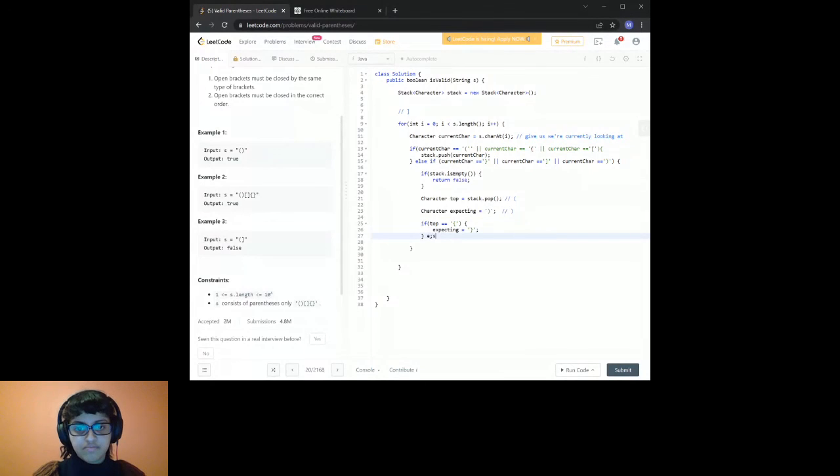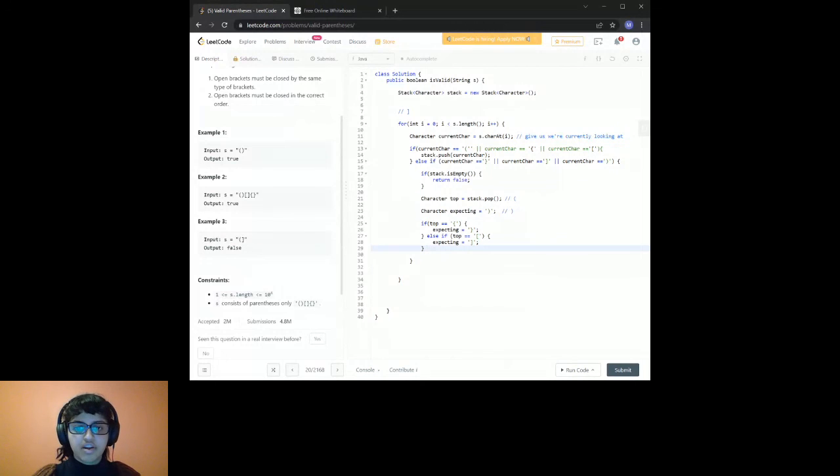Else if top is equal to square bracket, I don't even know, expecting is equal to closing square bracket, right? And since this is the default, I don't need to put another else if in here because by default, it's already this round bracket, right? So you can say it will adjust to whatever opening bracket is there.